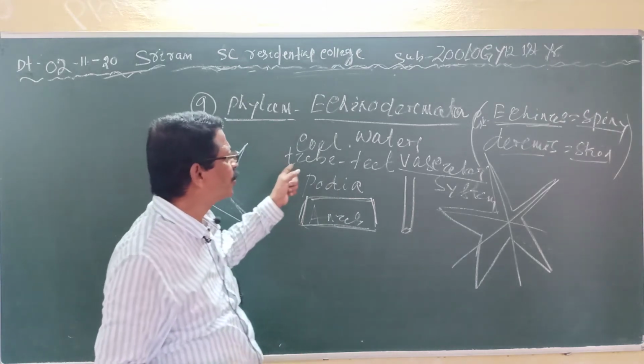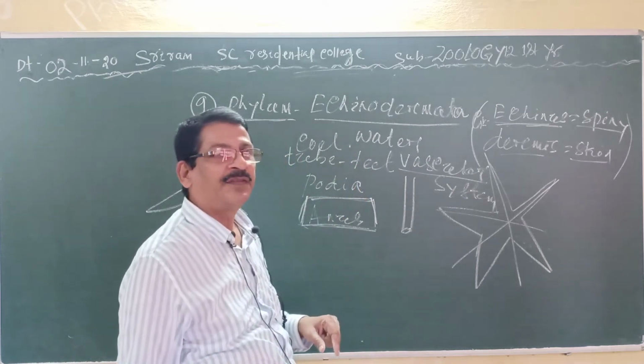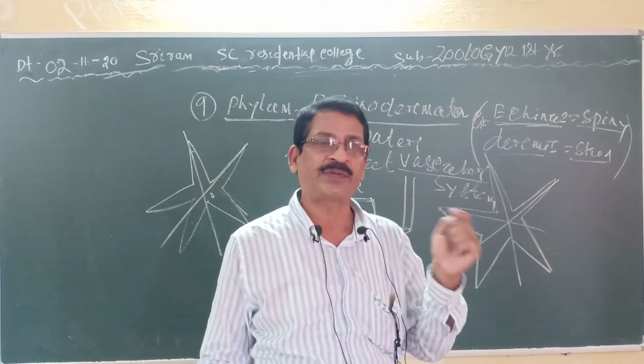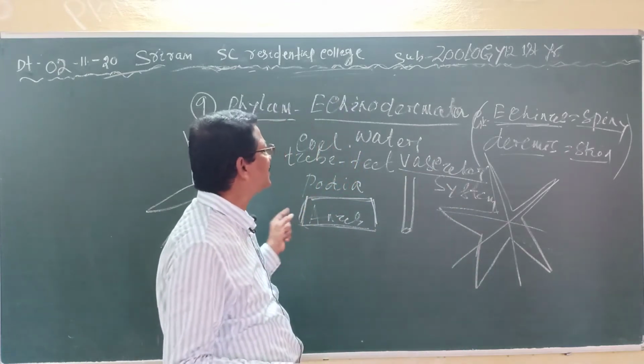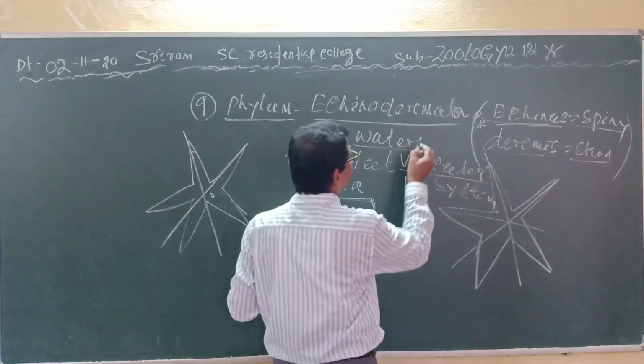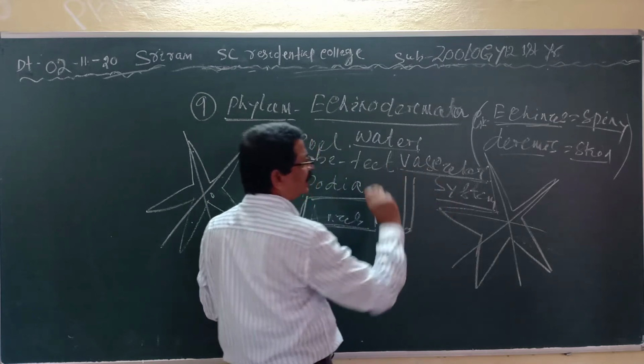Clear? So that water current supplies food materials, as well as helps in locomotion and respiration. So it is the most important characteristic feature of this animal.